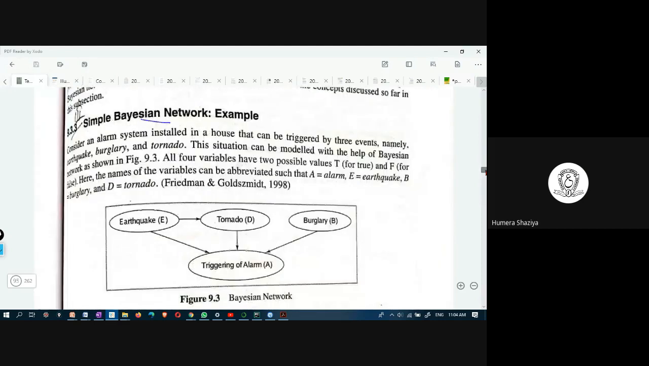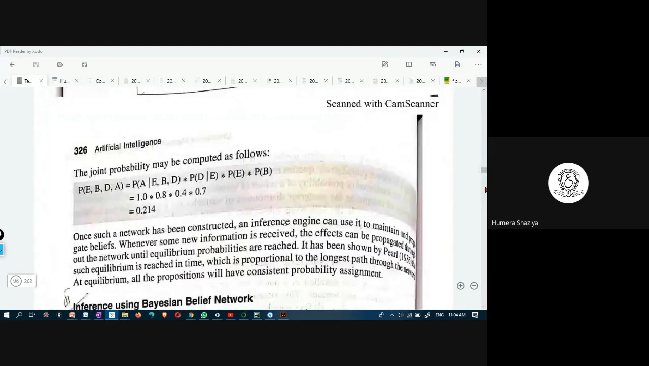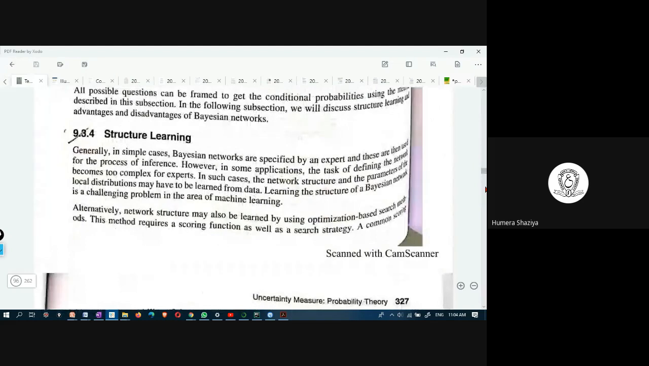Did you understand what was explained yesterday? Bayes theorem and Bayesian network.